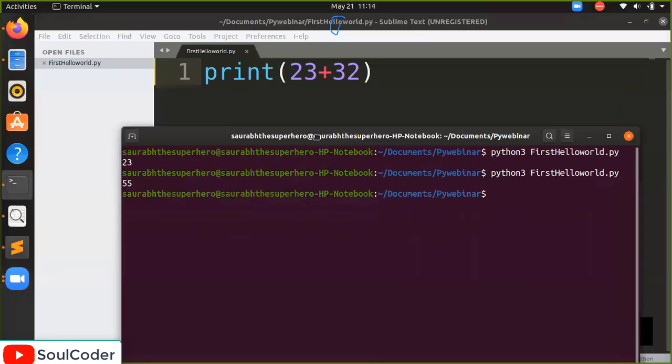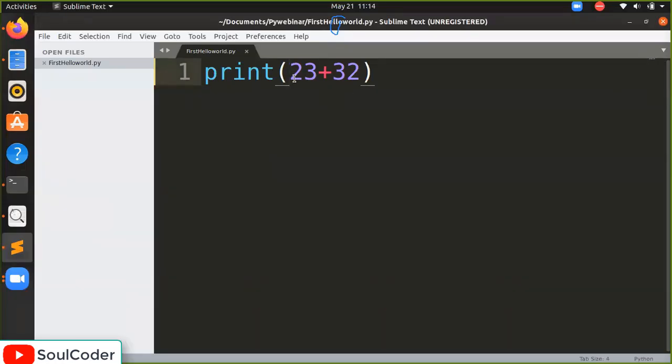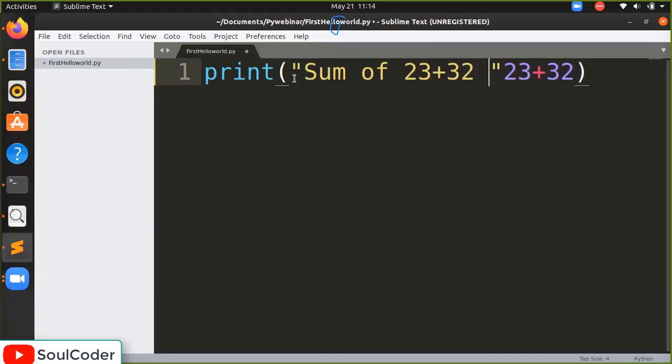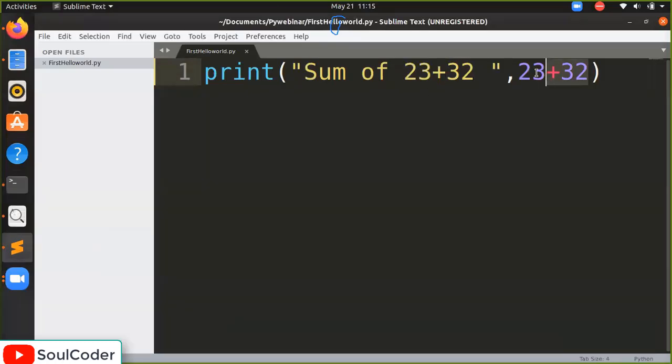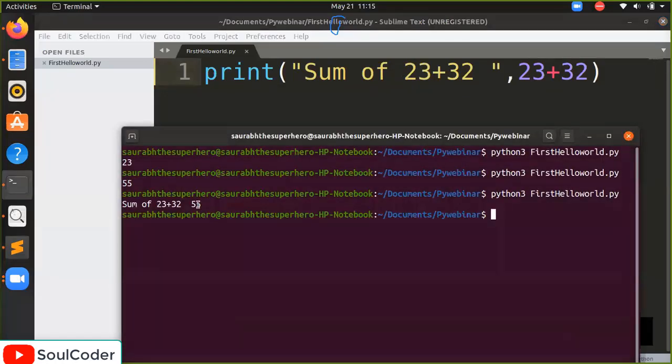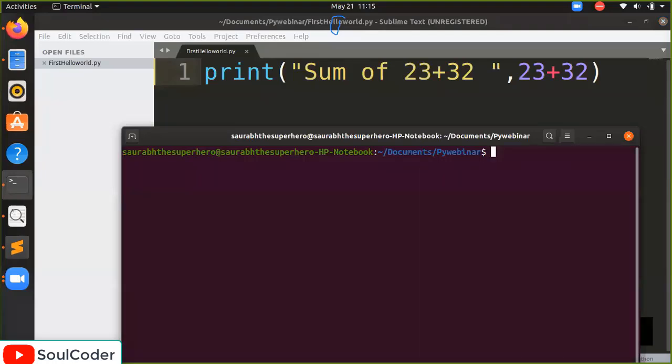So print 23 plus 32. Now, can we do string plus numbers? Let's see. Sum of 23 plus 32. As we know, the string will print as it is. We will put a comma here and press Control plus S. Let's see. So it has displayed the numbers after performing the calculation, and the strings within double quotes are displayed as they are. So let's move toward the next slide.